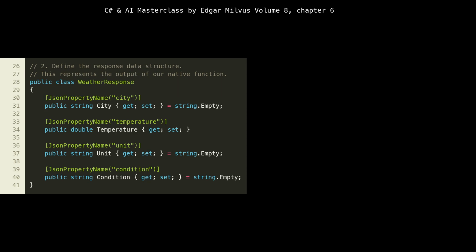Next, we define the WeatherResponse class. This structure represents the expected output when our native C# function successfully executes. Just like with WeatherRequest, we use JsonPropertyName attributes to ensure that the properties of this C# object map correctly to JSON keys. This consistency is vital for the Semantic Kernel to properly serialize the C# function's return value into a format that the LLM can consume and interpret. For instance, after our C# function fetches weather data, it will populate an instance of WeatherResponse, which the Semantic Kernel will then convert into a JSON string for the LLM to process and use in its natural language response. This clear contract between input and output types simplifies the integration between the LLM's reasoning and your application's logic.